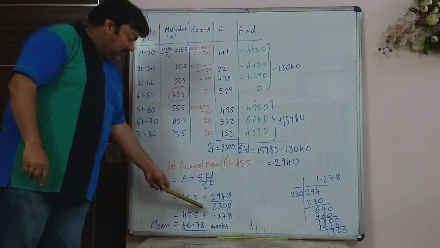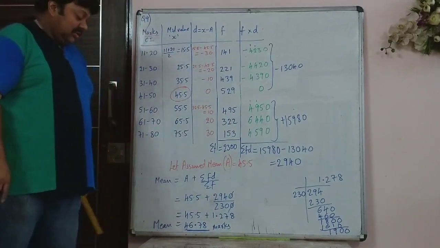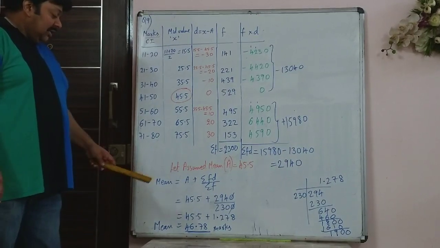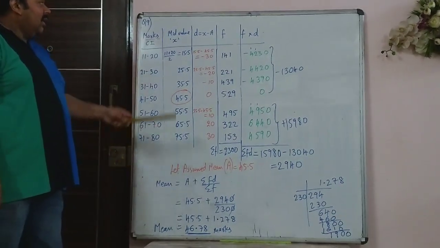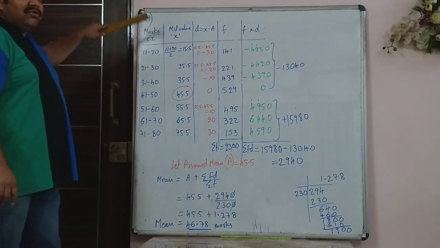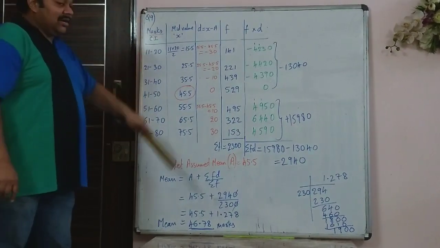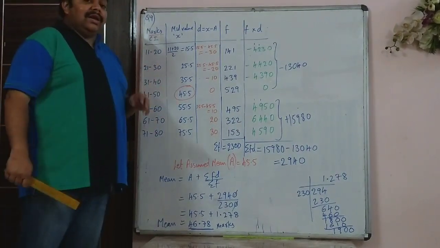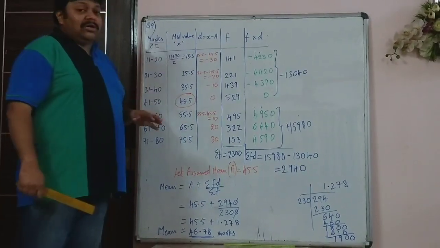So 45.5 plus 1.28 it is. So it will become 46.78. And what is this? The average you found, the average marks. So we have finished the direct method and the shortcut method.